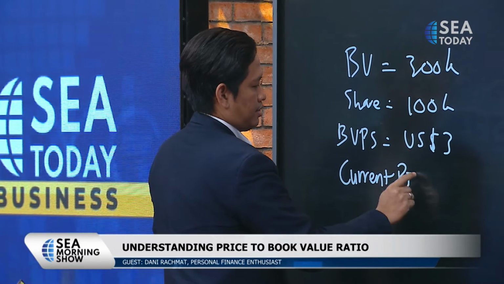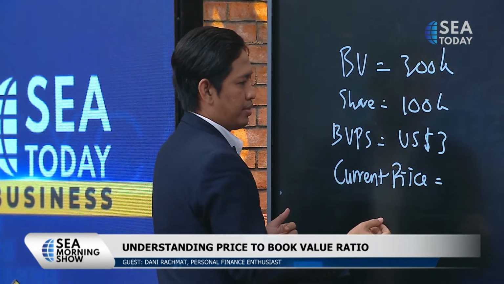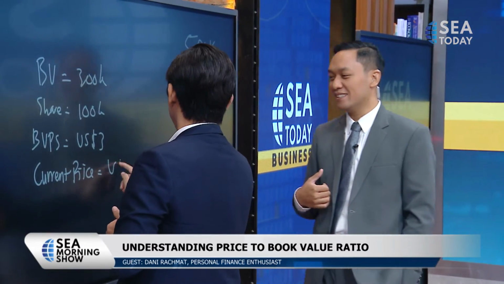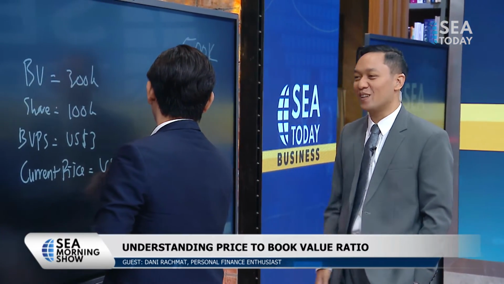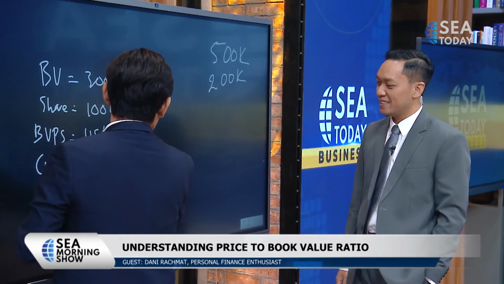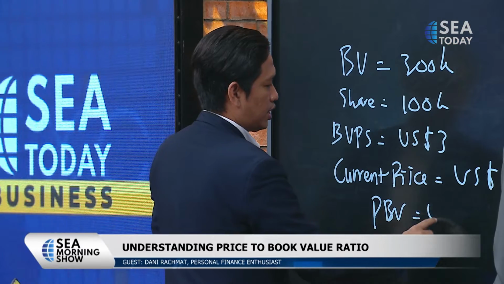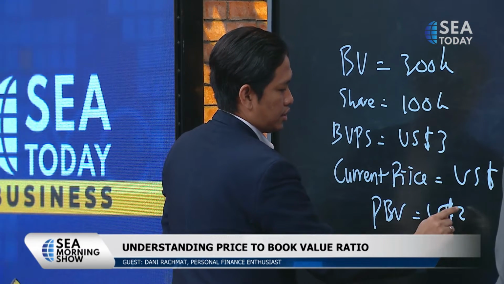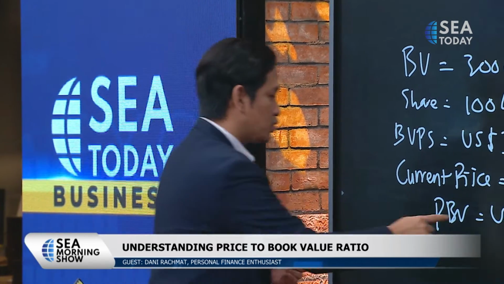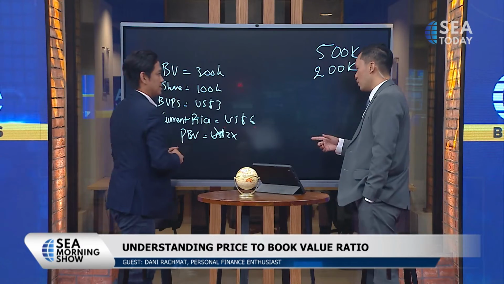I don't know. Do I want to do $1.50? Okay, $6 then. I want it higher than whatever the number is. Then the PBV will be 6 divided by 3. You got, sorry, $2 shares? Or 2 times? Oh, 2 times. Sorry. So it's 2 times.